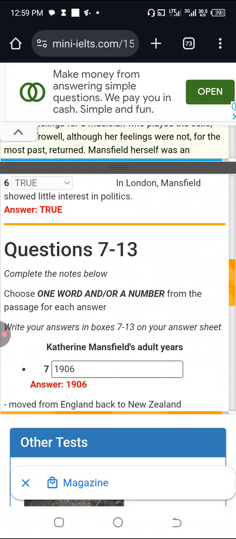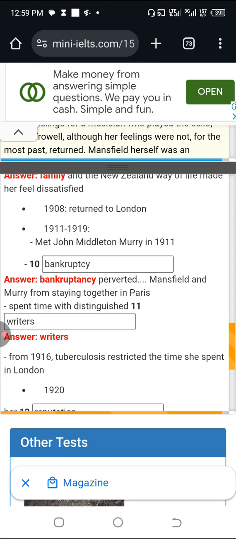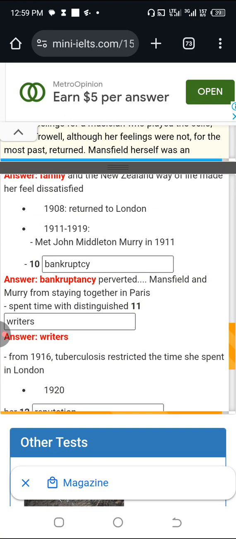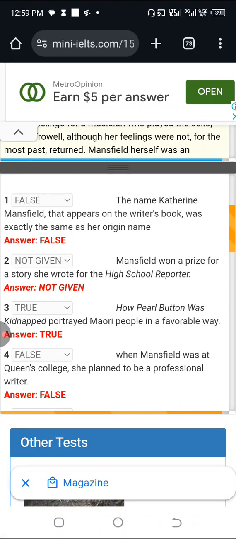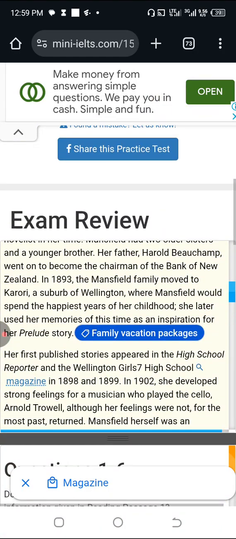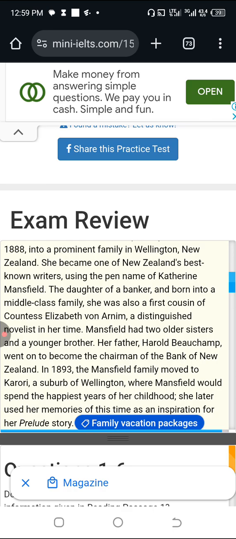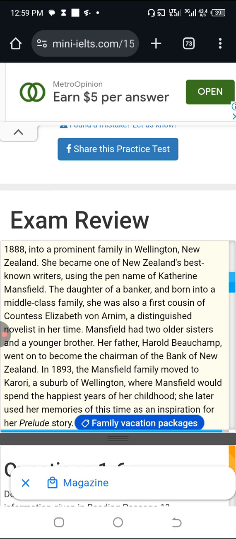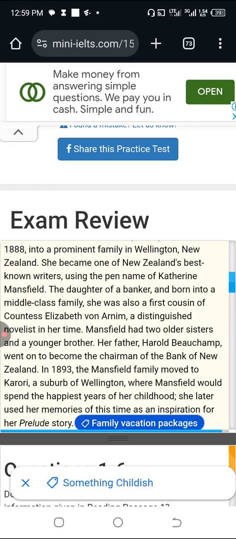The important thing is to learn and improve your ability to interpret questions and to pick the accurate answers. So that's all for now. Go through this again. Pay attention to how I identified paraphrasing for the different questions and how I tracked my answer. All right. Thank you very much.